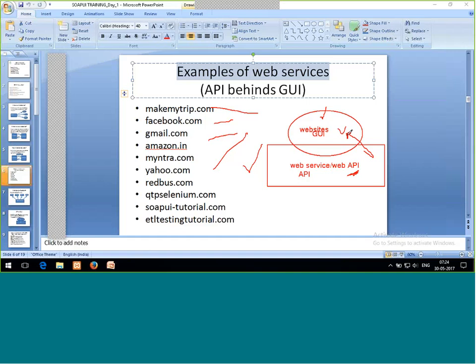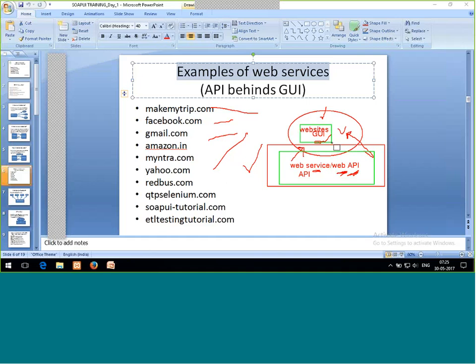But make sure of one thing: maybe you have a GUI for your application, or maybe you don't. If you are going to work with API, meaning REST only, then you will not have any GUI for that. But if it is a web service, then you may have a GUI. So make sure that we are going to test web services and web APIs. We are not going to test our website.